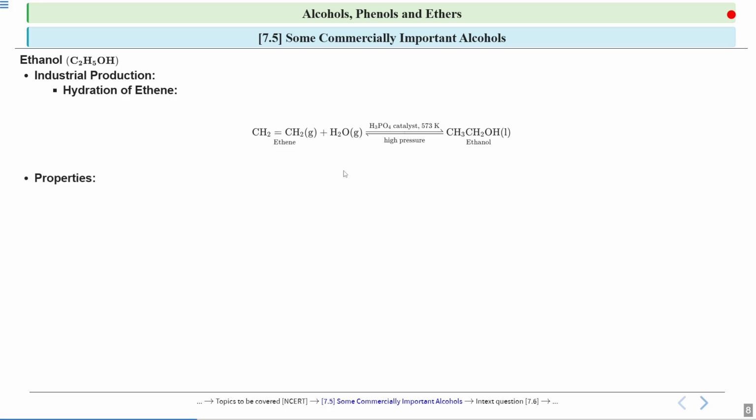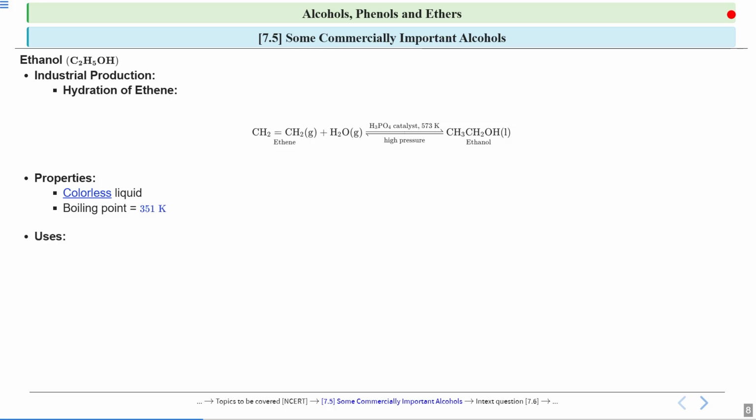Now if we talk about the properties of ethanol, it is a colorless liquid. That means this liquid does not have any color, so it is a colorless liquid. The boiling point is 351 Kelvin. That means if you have to boil ethanol, first you have to bring it to its boiling point, that is 351 Kelvin. Okay.